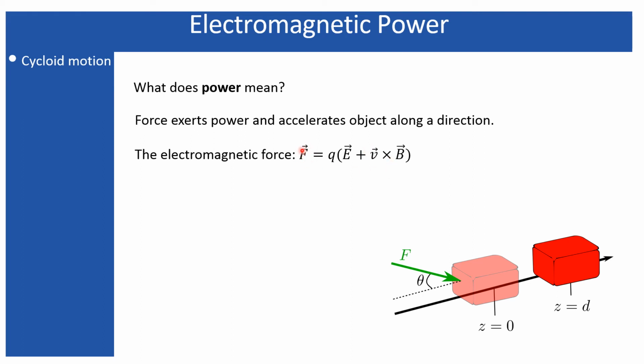So the resultant direction coming from this cross product is actually the direction of the force. That force is perpendicular to the plane containing the velocity of the charged particle and the magnetic field applied on it. So the force will be perpendicular to that, and that is why the magnetic field does not do any work.